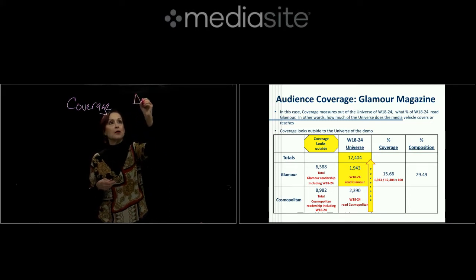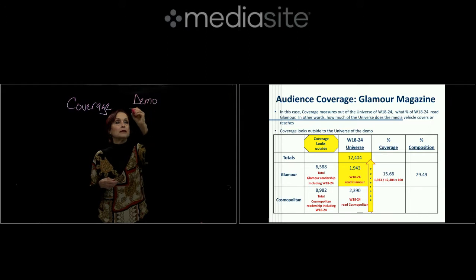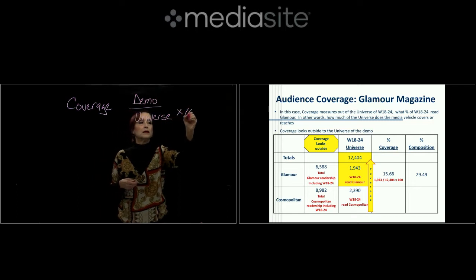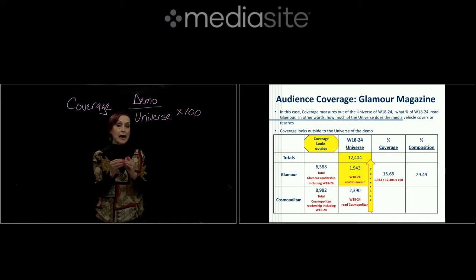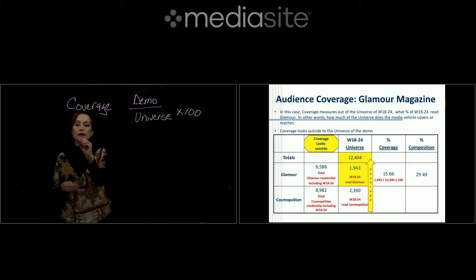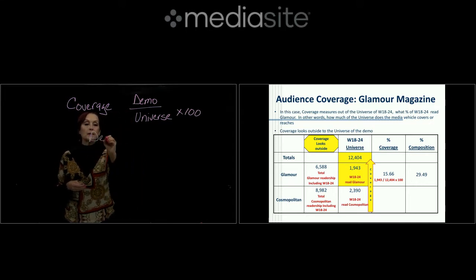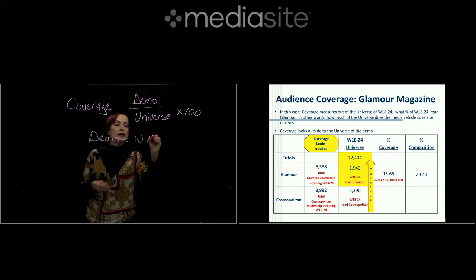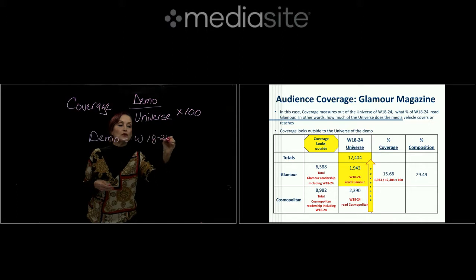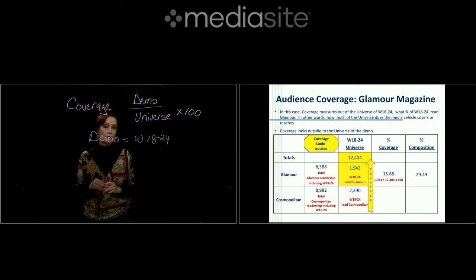So it's demo divided by universe of the demo times 100. So let's look specifically at Glamour's women publication, which is women 18 to 24. So our demo is going to be women 18 to 24. So we're going to be looking specifically for that.